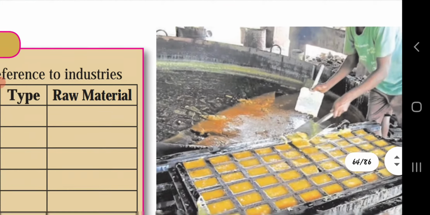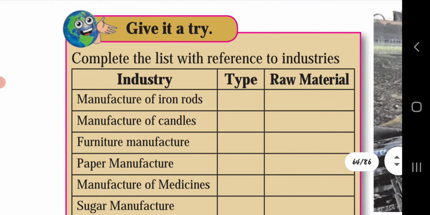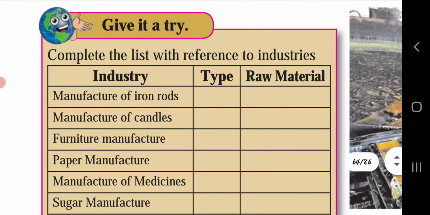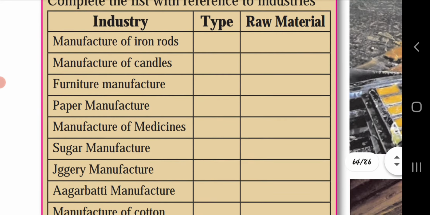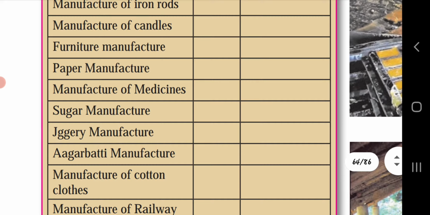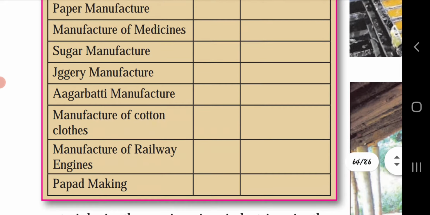Again, give it a try. They have given: complete the list with reference to the industries. Manufacture of iron rods, manufacture of candles, furniture manufacture, paper manufacture, manufacture of medicine, sugar manufacture, jaggery manufacture, agarbatti manufacture, manufacture of cotton clothes, manufacture of railway engines, papad making.